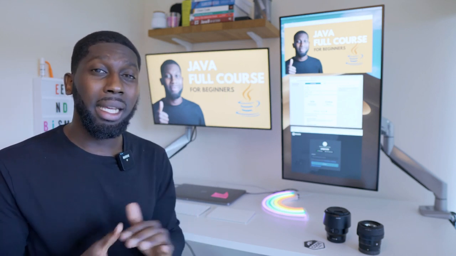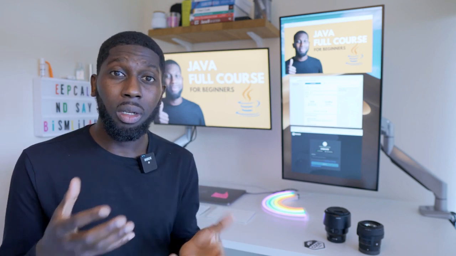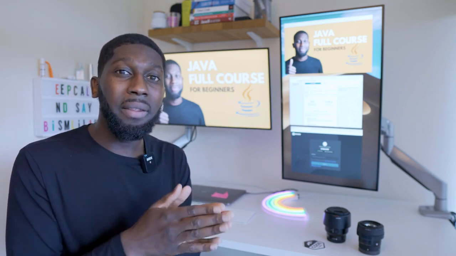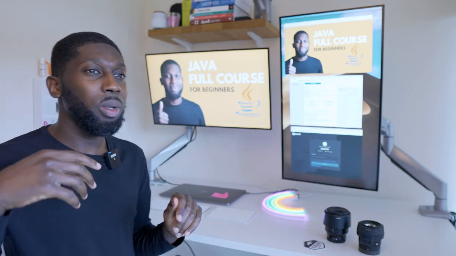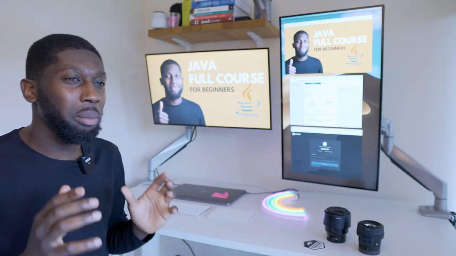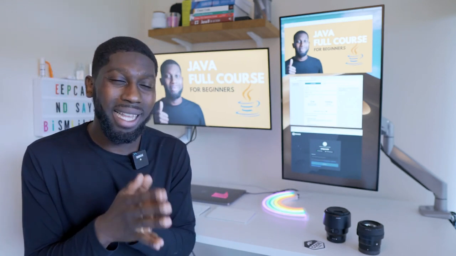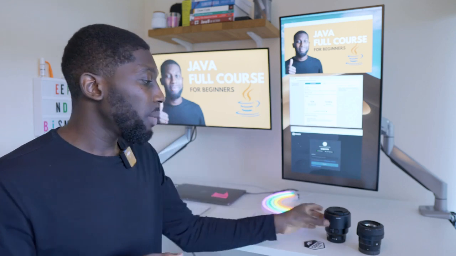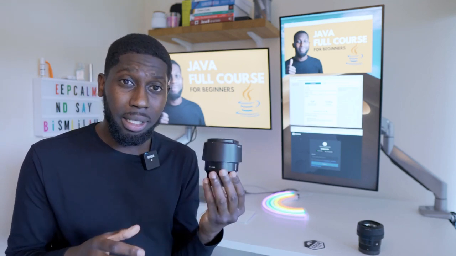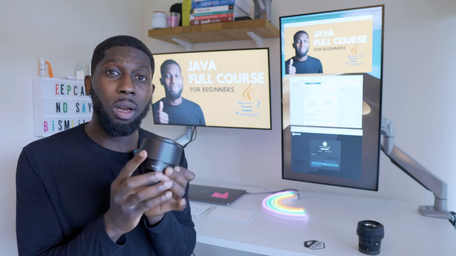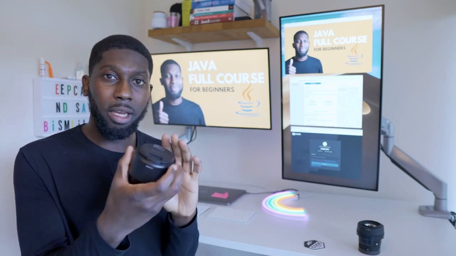All right, now let's learn about classes and objects. A class is a blueprint to create anything that you want. I remember I used to really struggle with this concept, but I want to make sure that you really understand it. So let me just take this lens right here. You can see this is my Sony lens. A class is a blueprint for creating these lenses.